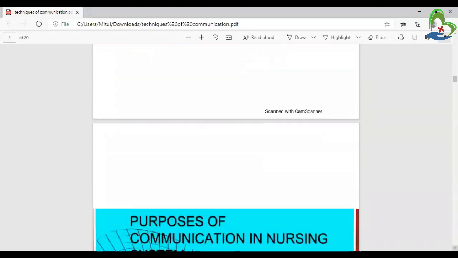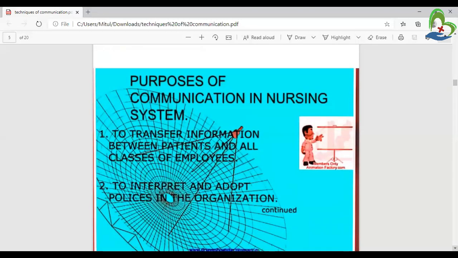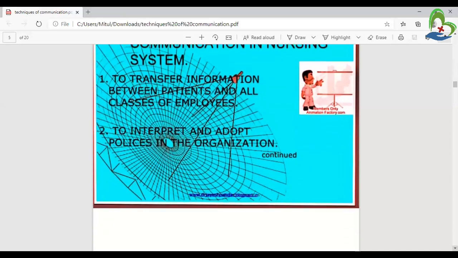Next point is the purpose of communication in the nursing system. First one is to transfer information between patients and all the employees, for understanding care and good communication with the people. And second point is to interact and adopt policy in the organization, means follow all the policies and how to organize a setup like a hospital or nursing field.